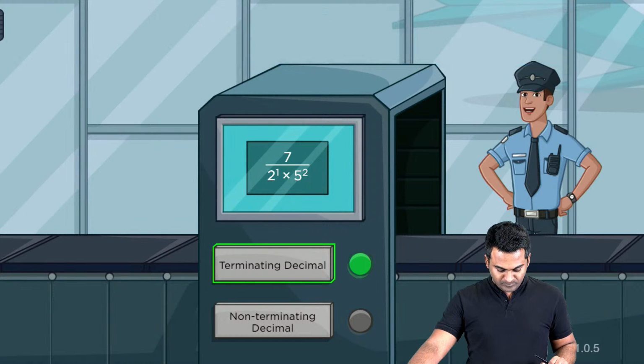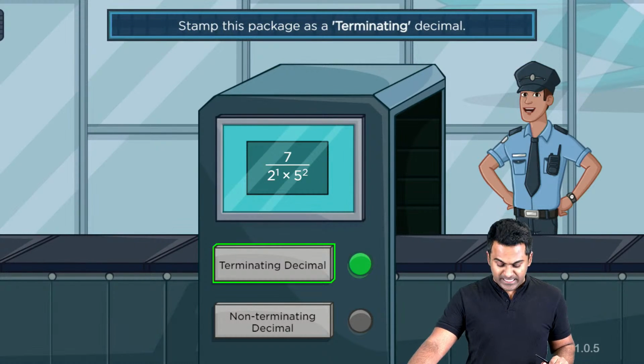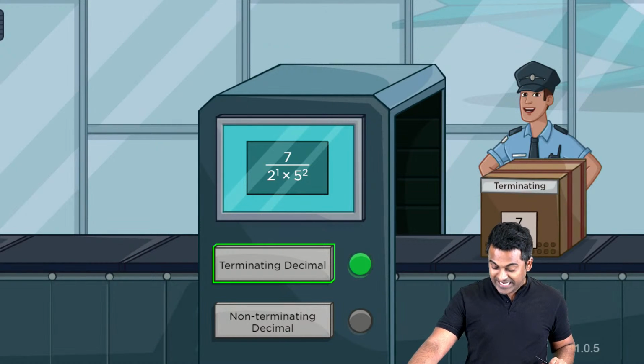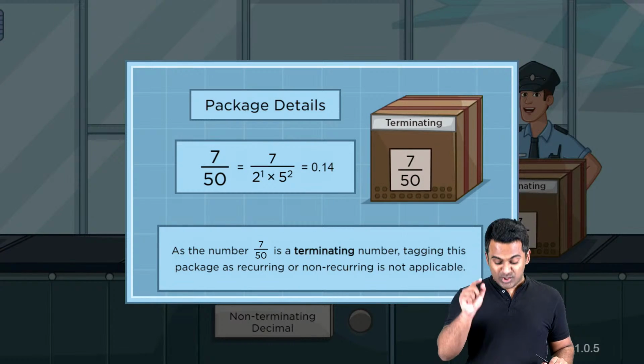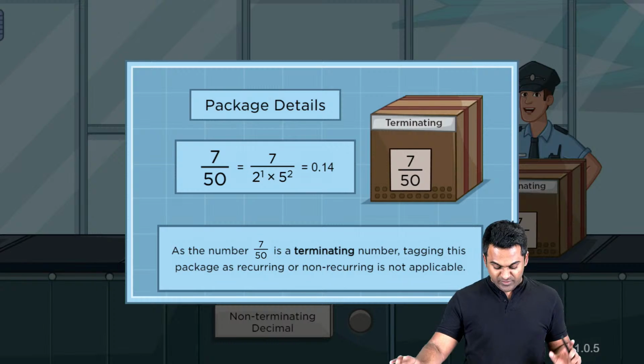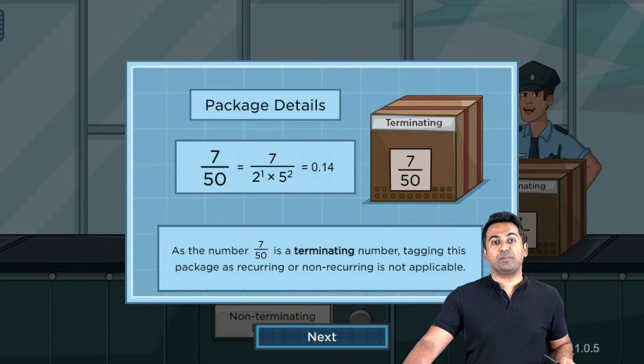Okay. Cool, so this is going to be a terminating decimal. Awesome. So we've stamped this package as the terminating decimal. Now the next job is to decide, yes, this is the explanation given to you. I'm sure you've understood it by now. Since the denominator is in the form of 2 power m multiplied with 5 power n, this is terminating, right?